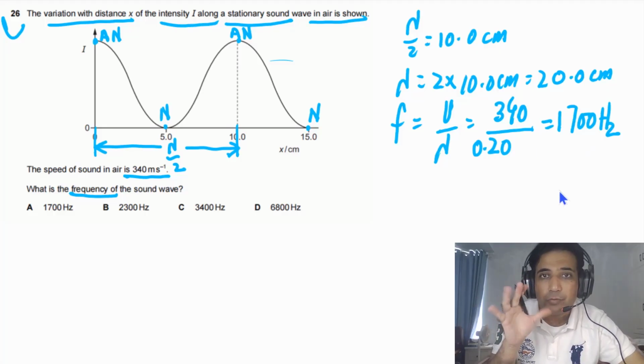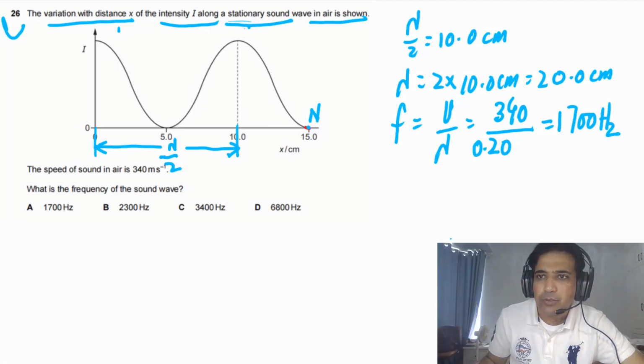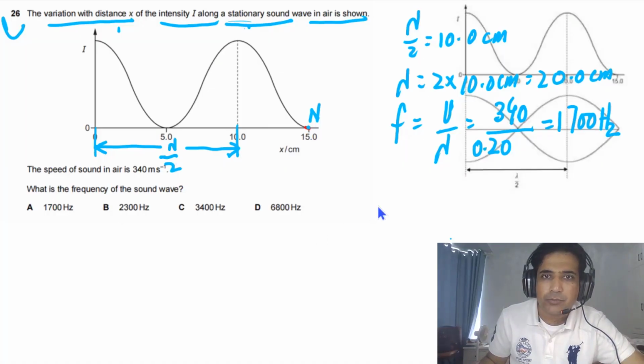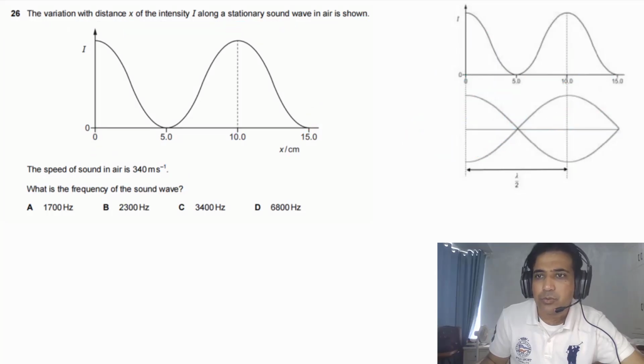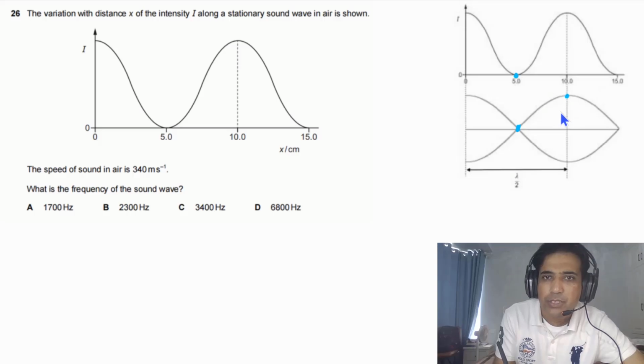This is how you can figure it out. Now let's try to visualize how the stationary wave will look. If you draw the stationary wave, it should look like this. In this case, this point is a node, this point is also a node, and here we have an antinode. You can also draw the stationary wave here so you can see a clear picture of it.